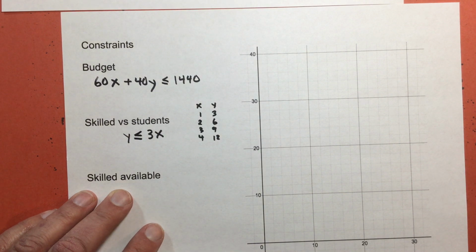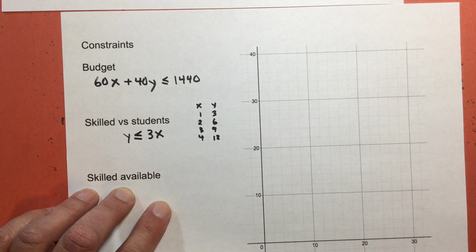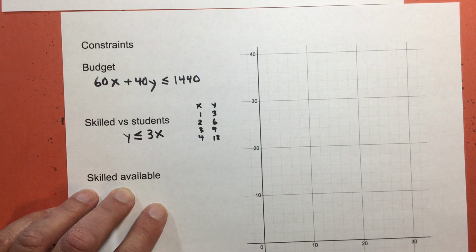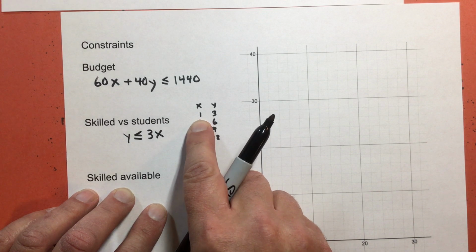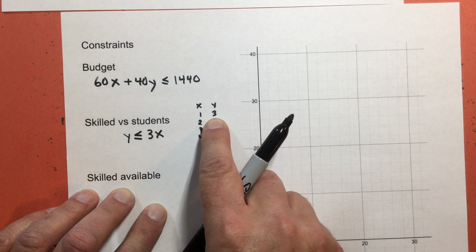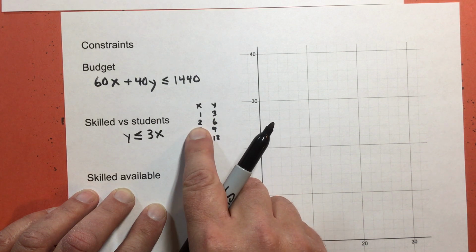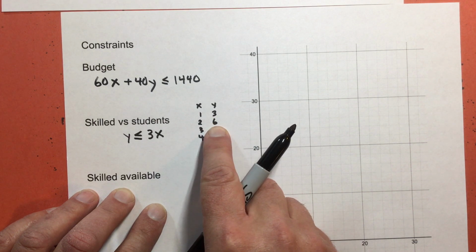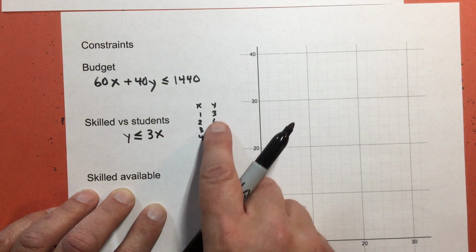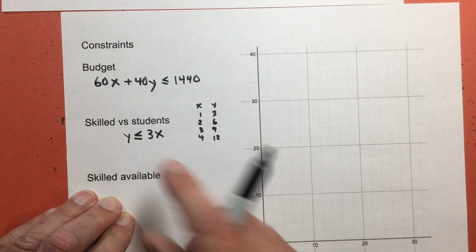Could be equal to it, but the number of students could be less than that. It's easier if I show you. I could have 1 skilled worker, I could have 3, or I could have 2 or 1 students. I could have 2 skilled workers, I could have 6, 5, 4, 3, 2, 1 students. So the y over here could be less than this.